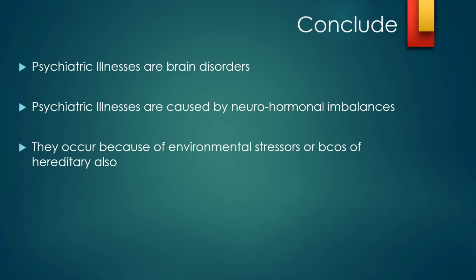Hence, no blood test, no urine test, or even CT scan or MRI scan will determine the diagnosis of mental illness. Our science has not progressed to that level to measure the loss or increase of chemicals in the brain synapses. So all mental illnesses are secondary to neurochemical imbalances.